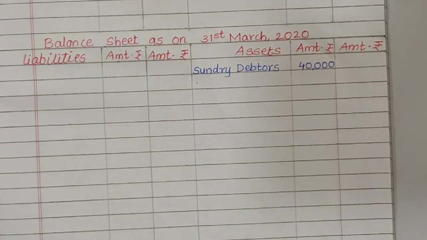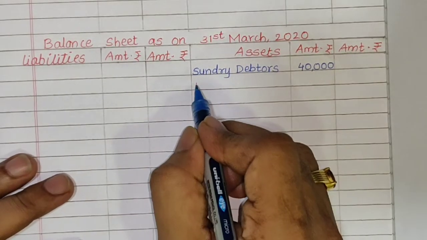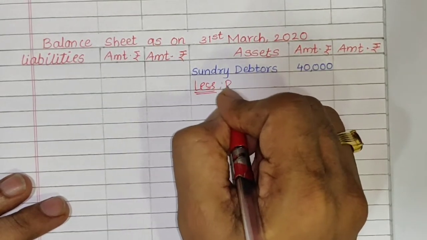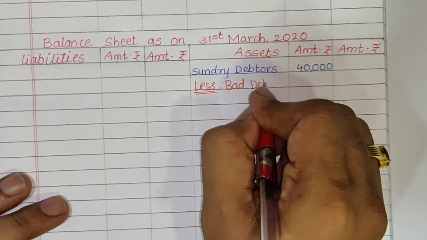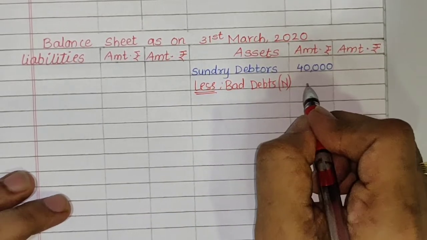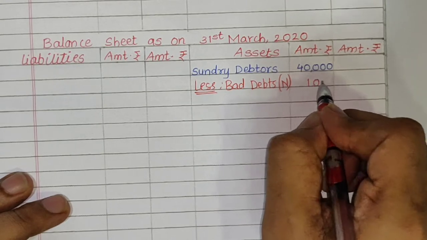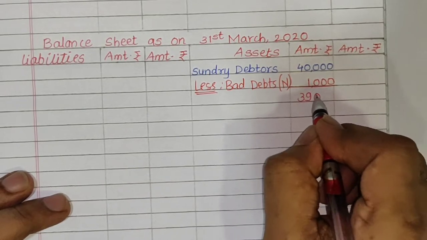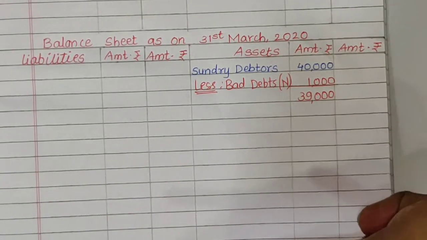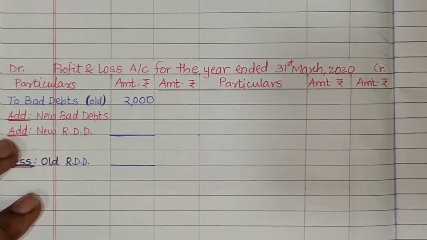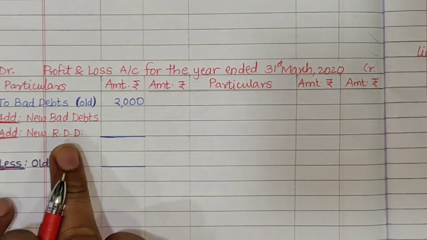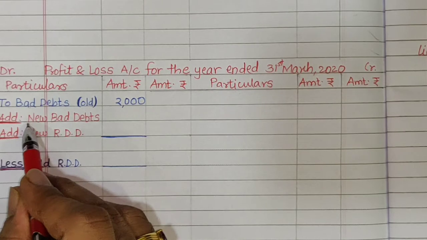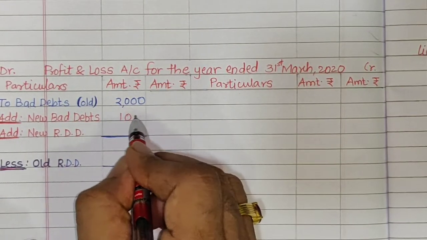So the first effect is deduct it from debtors as less bad debts new. Say for example 1000. So balance of debtors is 39,000 in this example. And being a loss, the second effect we will have to record to profit and loss account debit side. So instead of recording separately, we can add it to the existing bad debt, that is the old bad debt. Add new bad debt rupees 1000.